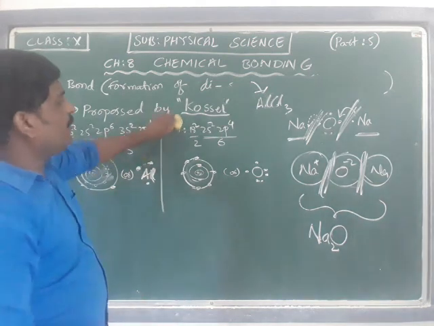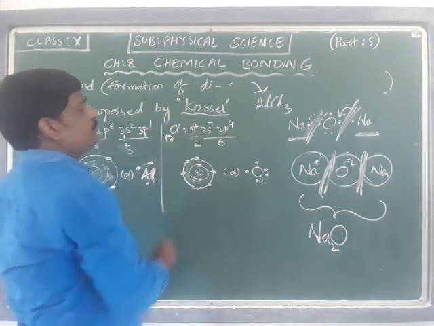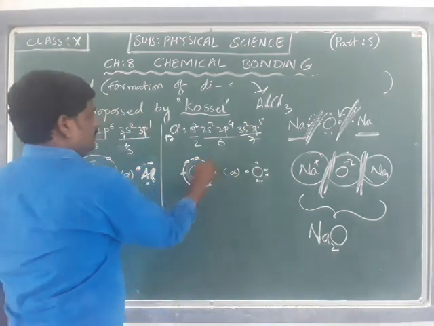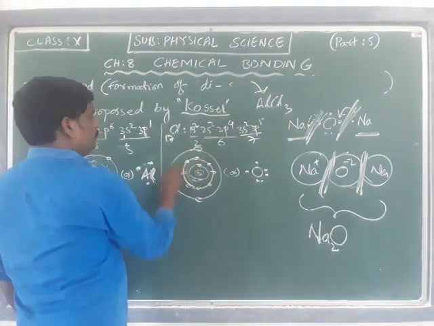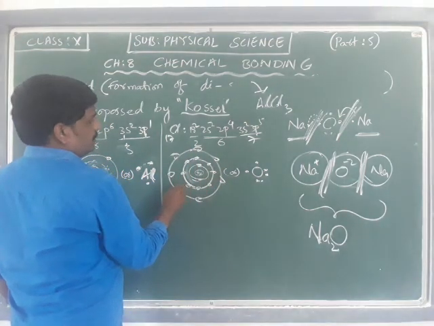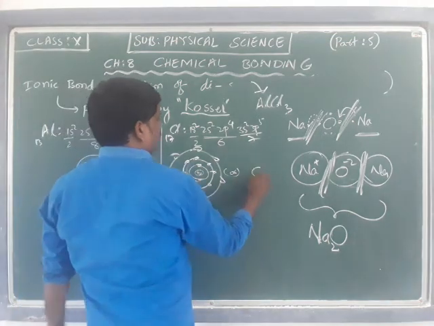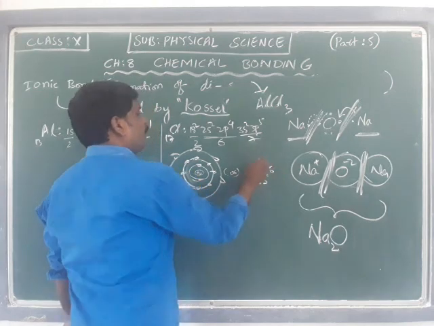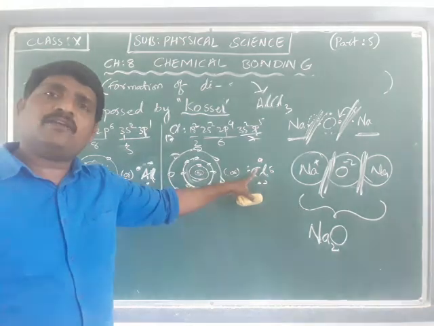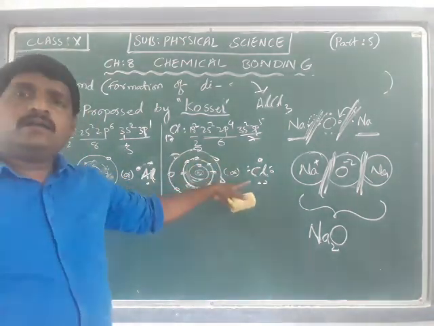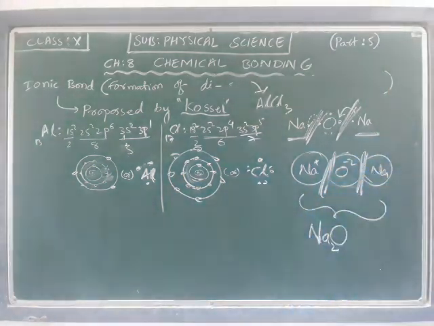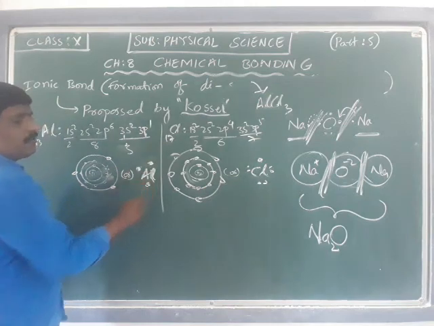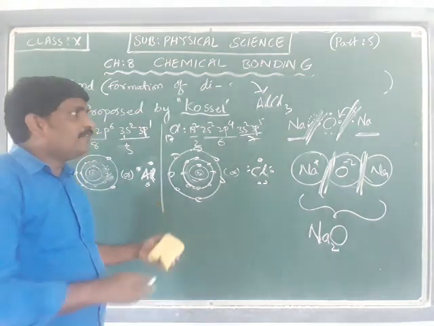Okay, and the chlorine configuration is 17: 1s2, 2s2, 2p6, 3s2, 3p5. The outermost shell has 7 electrons. So chlorine requires one electron to form a bond and fulfill the octet, whereas aluminium has the tendency of giving 3 electrons.